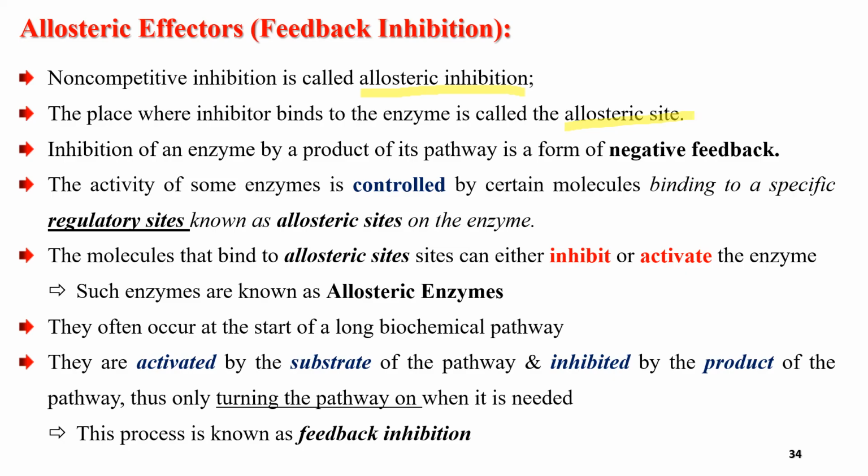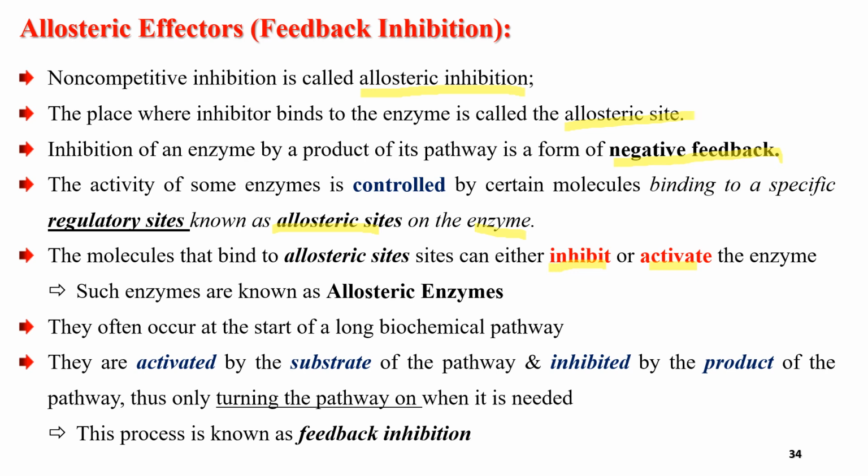Inhibition of an enzyme by the product of its pathway is a form of negative feedback. When the last product inhibits the first reactant, it is called negative feedback or end product inhibition. The activity of some enzymes is controlled by certain molecules binding to a specific regulatory site known as the allosteric site on the enzyme. Binding to the allosteric site controls enzyme activity inside living cells. The molecules that bind to the allosteric site can be either inhibitors or activators.